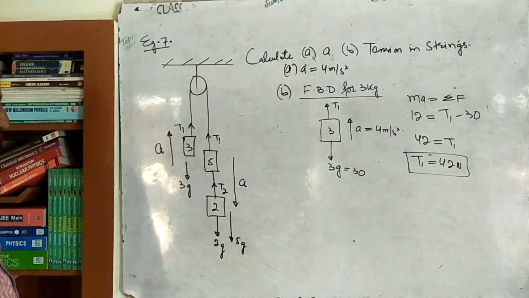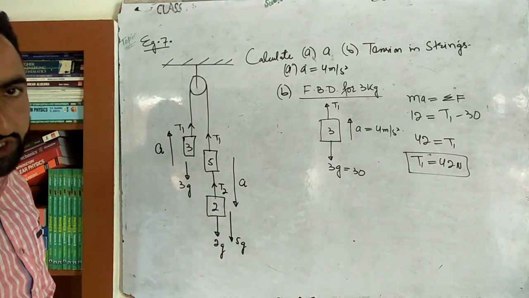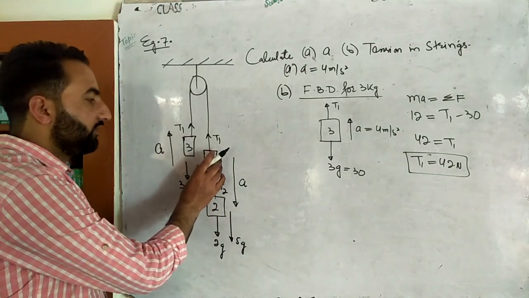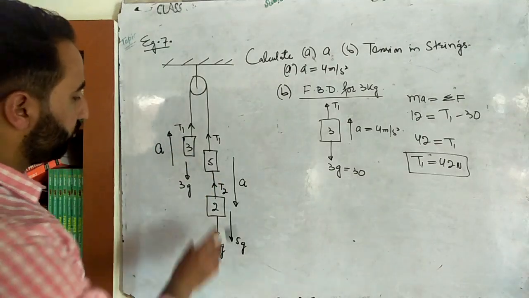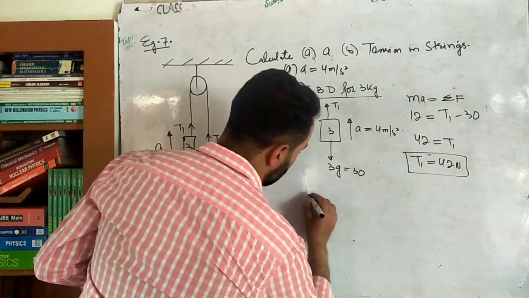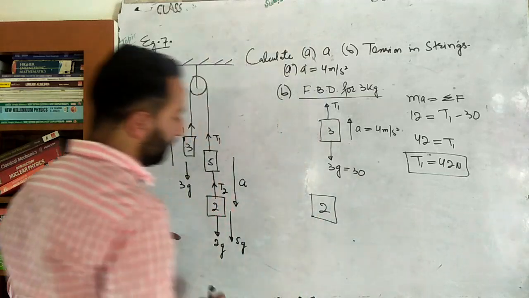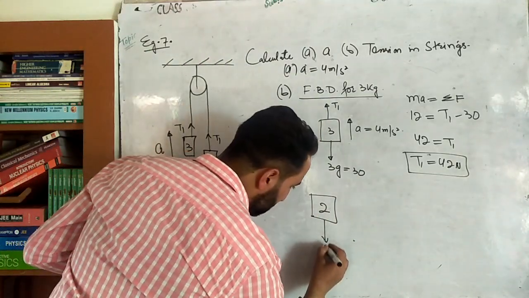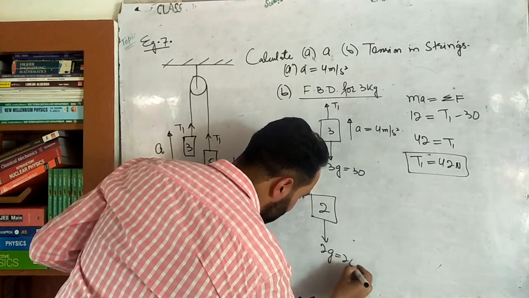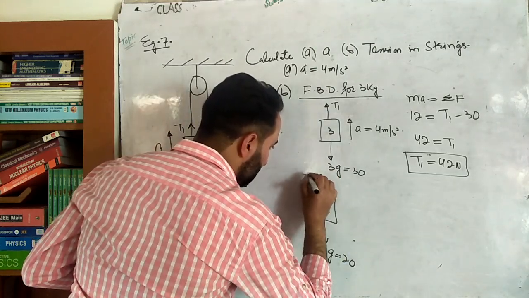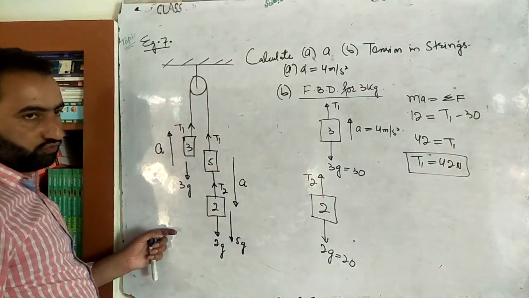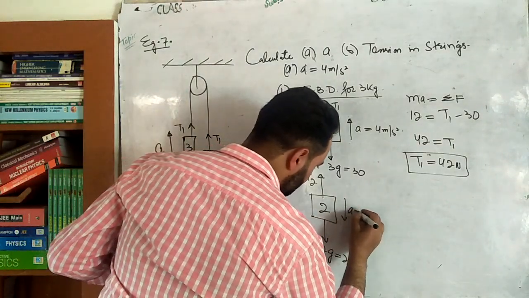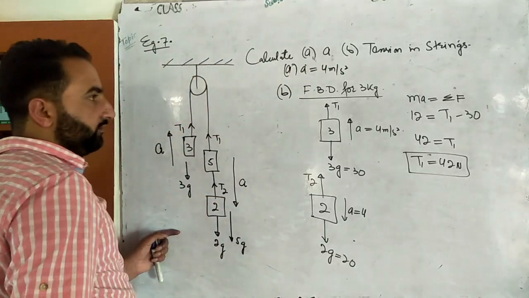In order to calculate T2, we'll construct the free body diagram for 2g or 2 kilogram. Okay, we can construct the diagram for this one, but it will be a bit complicated. So better do it for 2g, for 2 kilogram. So this is 2 kilogram. अब इस 2 किलोग्राम पर कितने फोर्सेस? 2 फोर्सेस. एक तो वेट नीचे की दिशा में, दैट इज 2g which is 20. दूसरा फोर्स ऊपर की दिशा में, दैट इज T2, ये वाला T2. It accelerates downwards or upwards? Downwards. With what acceleration? A, that is how much? 4. ठीक है ना बेटा?